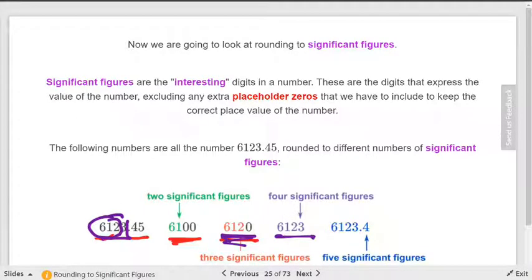Now notice all of these have been rounding off. They've kept the numbers small. So they're just writing these with significant figures. They're not rounding. Because if you look at that last one, that 5 would have turned that 4 into a 5. So all they're talking about is significant figures at this point. They're not talking about rounding to significant figures. They're just talking about writing it with that many significant figures.